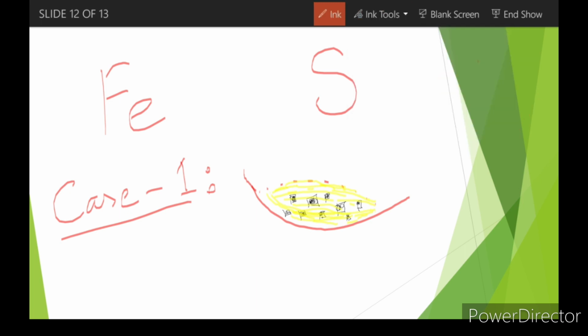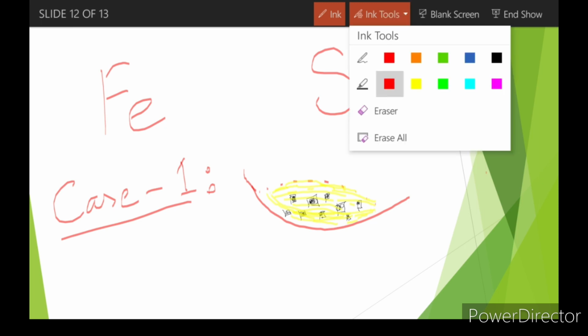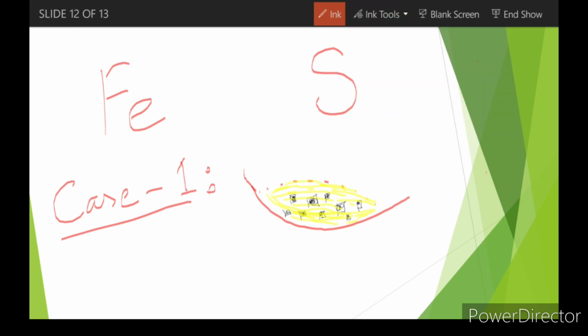Now I was explaining this mixture of iron and sulfur here, right? It is just a mixture. I'm not trying to combine it chemically. So if I bring a piece of a bar magnet, now all of you know what a bar magnet is, right? North pole, south pole. If I bring a magnet in front of this mixture, all of you know what magnets does to iron.